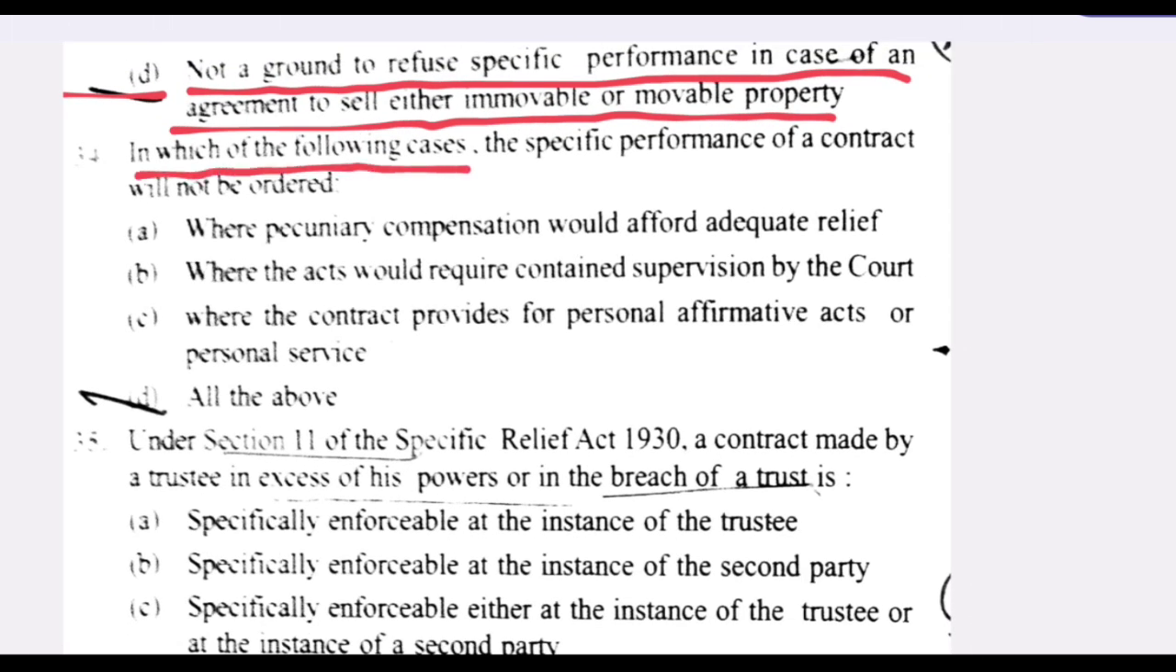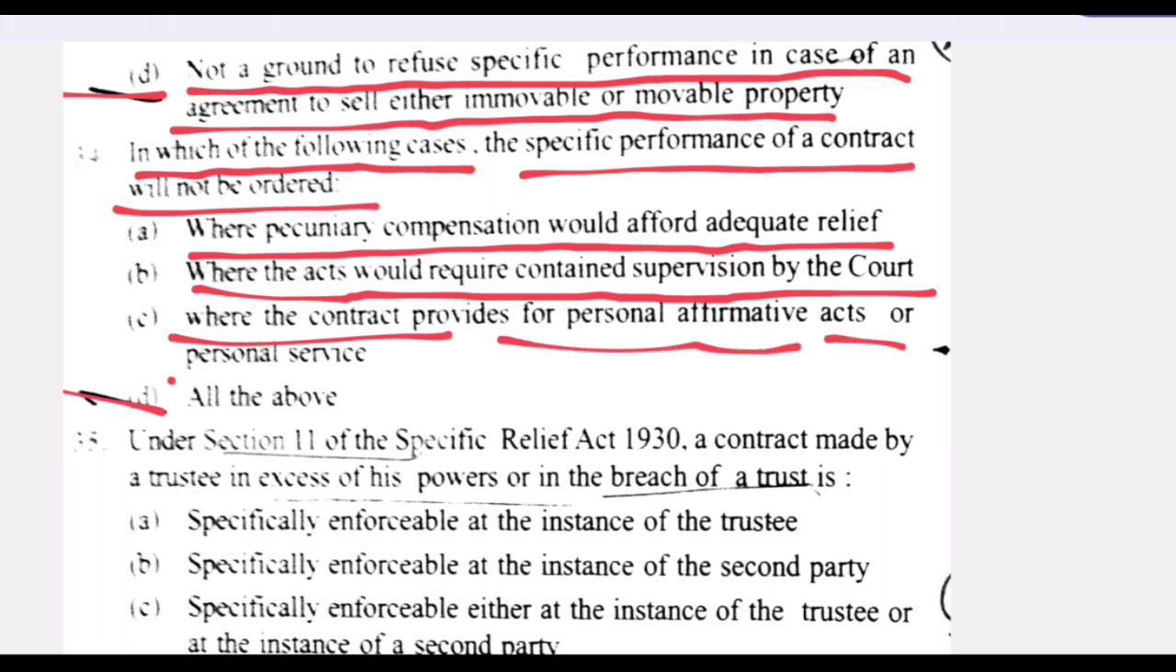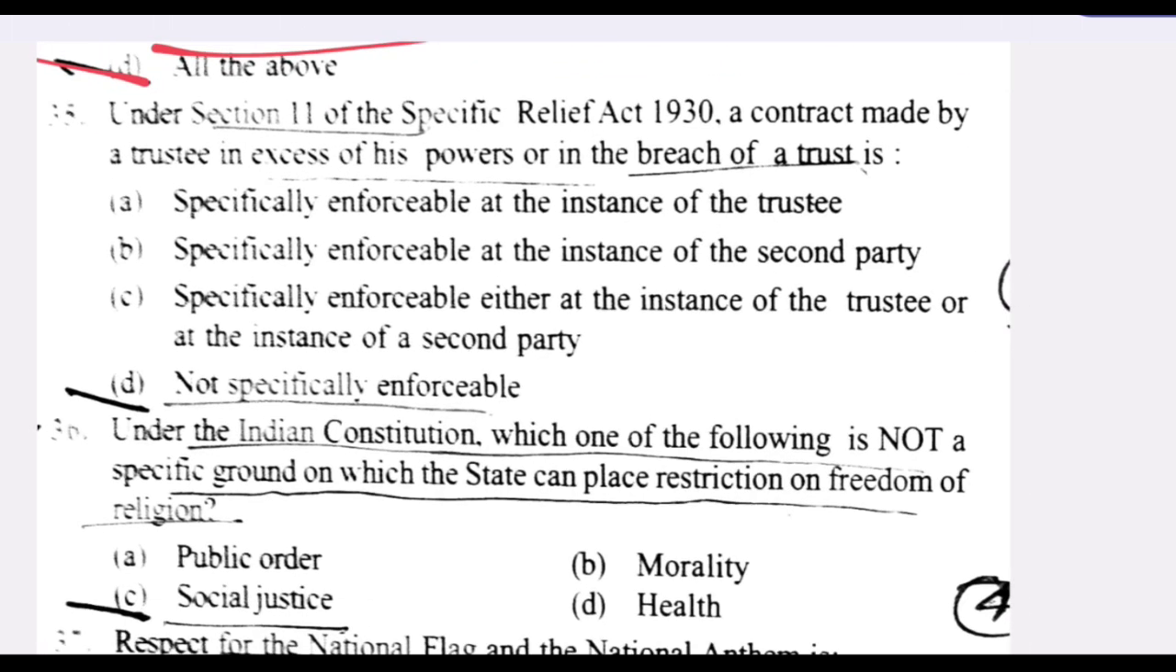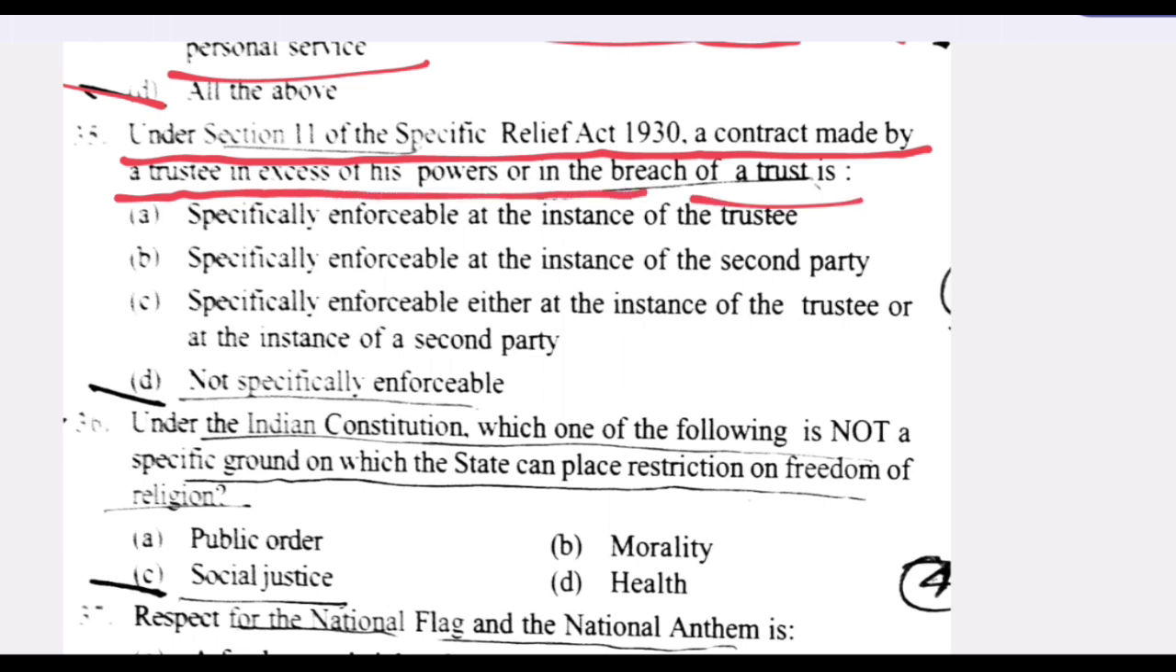In which of the following cases will a specific performance of a contract not be ordered? All of the above. D is the right answer. Where pecuniary compensation would afford adequate relief, where the act would require continued supervision by the court, where the contract provides for personal affirmative act or personal service. Next question. Under Section 11 of the Specific Relief Act, a contract made by a trustee in excess of his power or in breach of a trust is not specifically enforceable. D is the right answer.